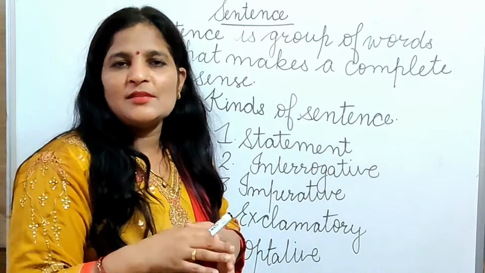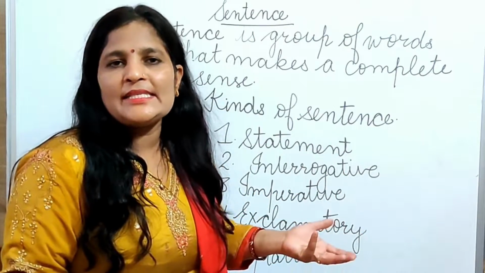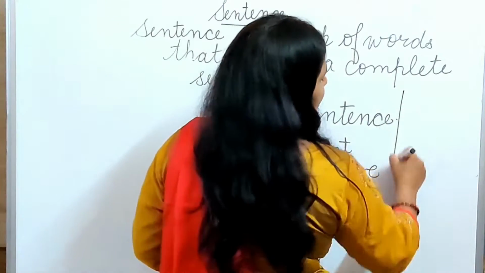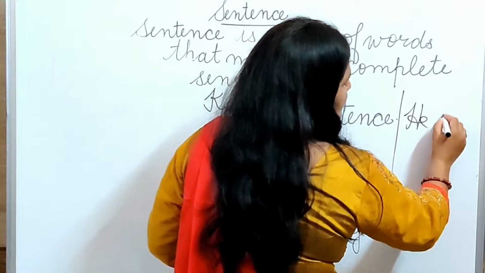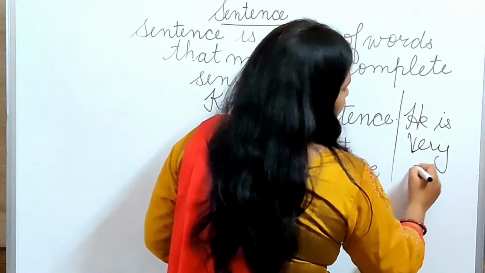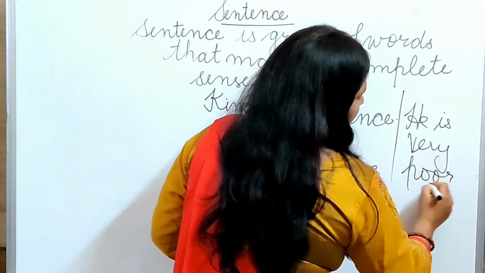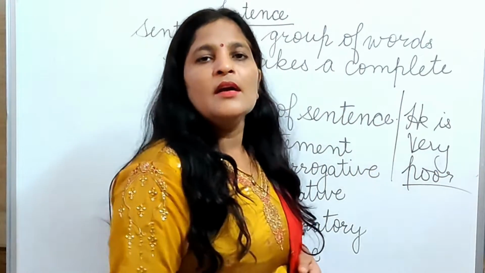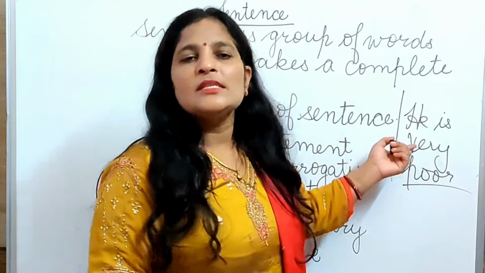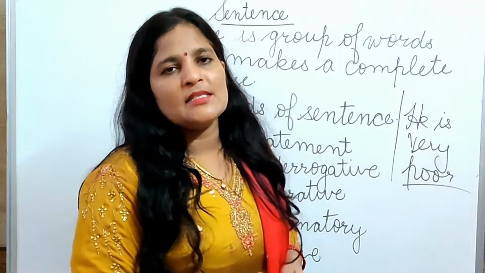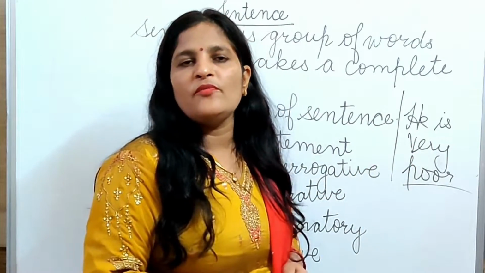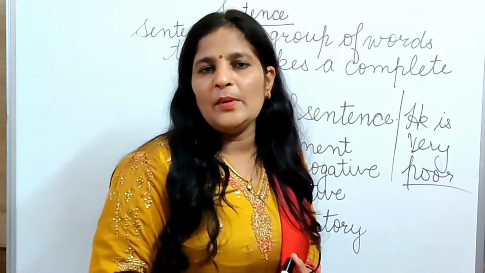It is a group of words, but it is not giving a complete sense. When I am saying that he is very poor, that time it is giving a complete sense. So it is a sentence. So what is a sentence, beta? A sentence is a group of words that makes a complete sense.